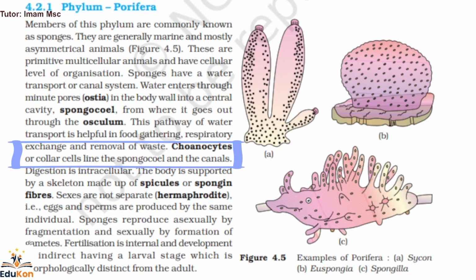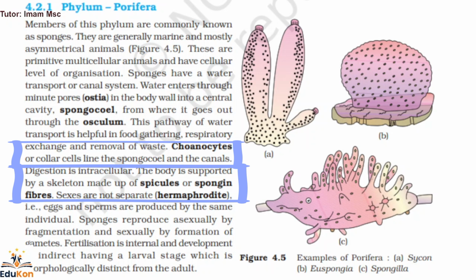Sexes are not separate. So for example, if a question is like find the correct statements from the below options, certain lines may come directly from this phylum. Most sponges belong to Porifera, yes, and also they have a water canal system, of course they have, and water enters through ostia and exits through osculum. Yes, all three options are correct.